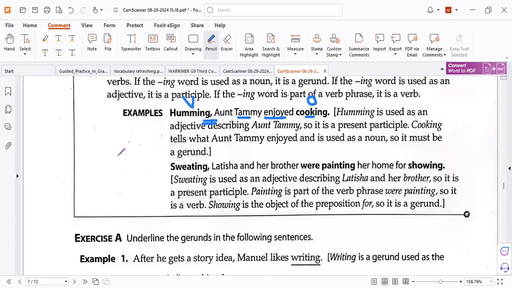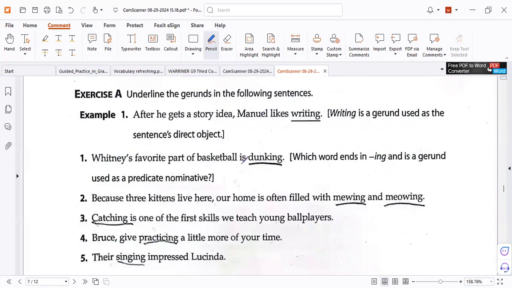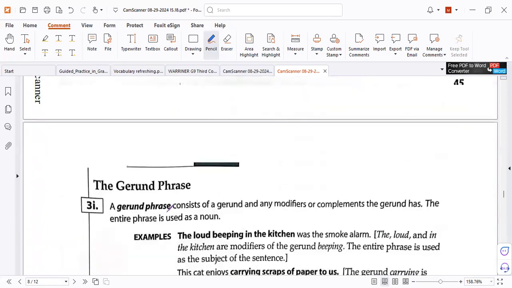That's why. Again, we have a comma, so that is a verb. How is it done? By the subject. So in meaning, it's written, who? Latasha and her brother, because that is the subject of the sentence. Here, after a preposition, so it's a gerund. Of course, after the verb to be, correct, subject, verb, this is brilliant.